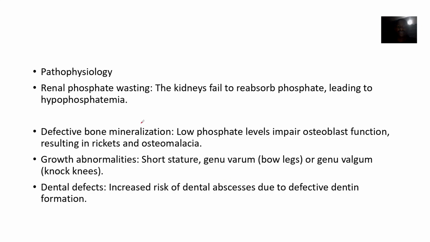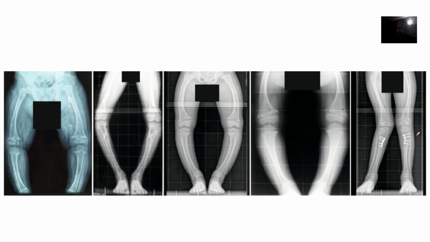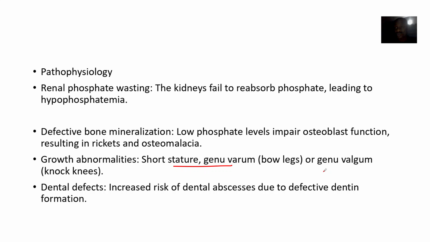So the pathophysiology is renal wasting, so the kidney fails to reabsorb phosphate. This now leads to what? Phosphate levels going down. So bone mineralization is defective, so your bones are soft. This can lead to what? Rickets and osteomalacia. So you have short stature, and your legs could go out or your legs could go in. This one is actually going out. It depends, you understand. All of them have to do with bone mineralization being low.